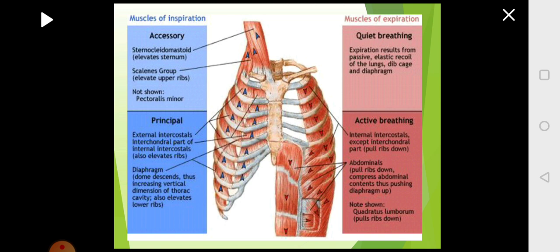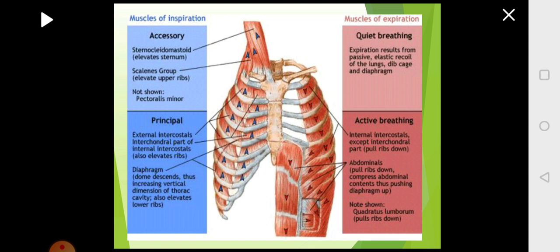This inspiration and expiration happens by changes in the thoracic cavity. The respiratory organs, lungs, are placed in the thoracic cavity. So when you inspire, that is, you breathe in oxygen, the thoracic cavity will rise. When you say it rises, the rib cage expands.